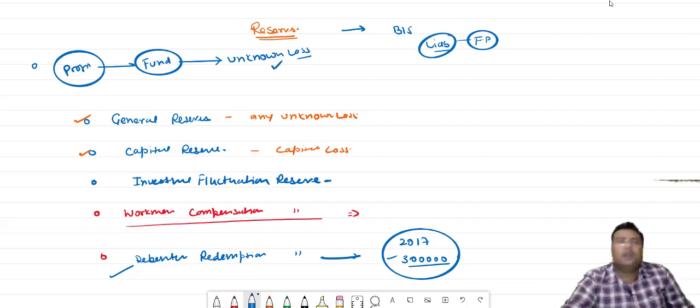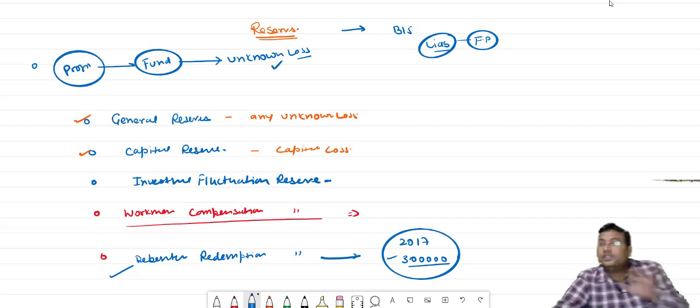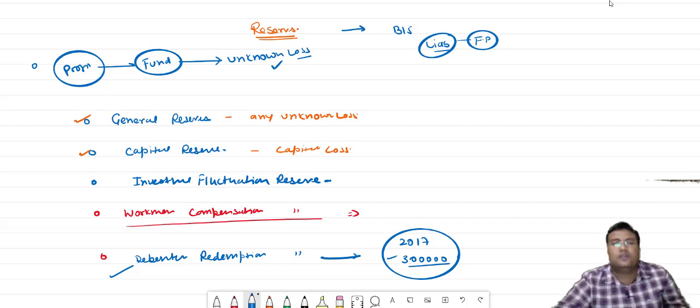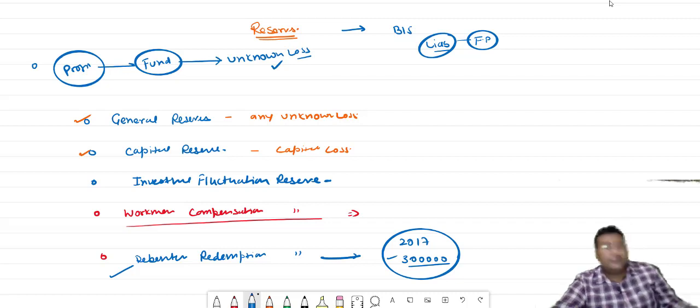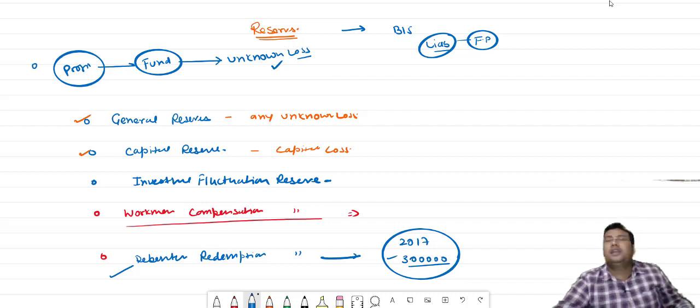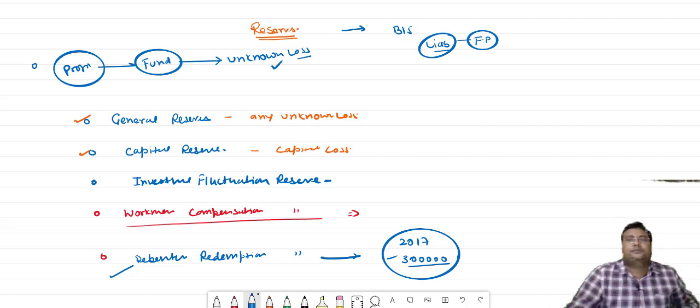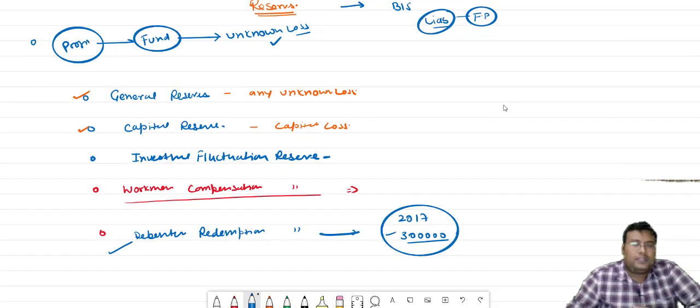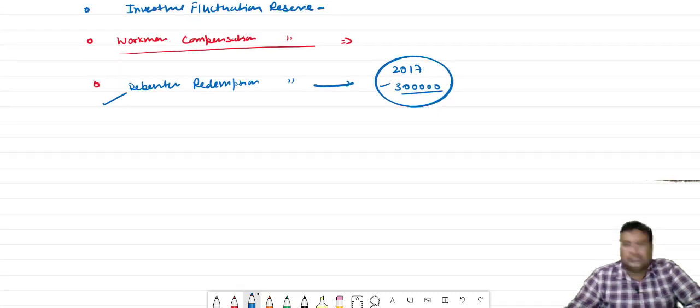So these are all examples, though not the only examples. These are some examples of reserves: general reserve, capital reserve, investment fluctuation reserve, workman compensation reserve, debenture reserve, and dividend equalization reserve, which will help to equalize and pay the dividend on a regular basis. So now, bacha, we will discuss some facts about reserves.